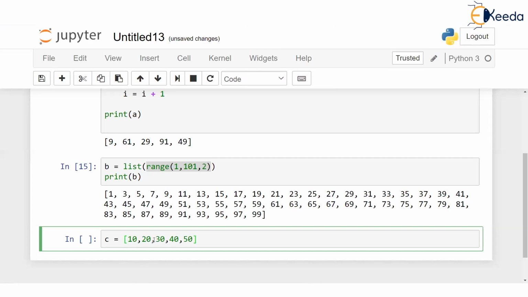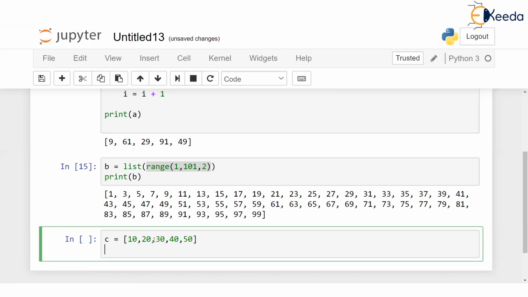And I just want to know out of curiosity, what is the length of this list? So if I say len bracket C, I am asking what is the length of this list? What do you think will be the length if I print this? If I print, the length will be 5. Because exactly there are 5 values stored in the list. Just check this. If I run this, this is going to print 5.